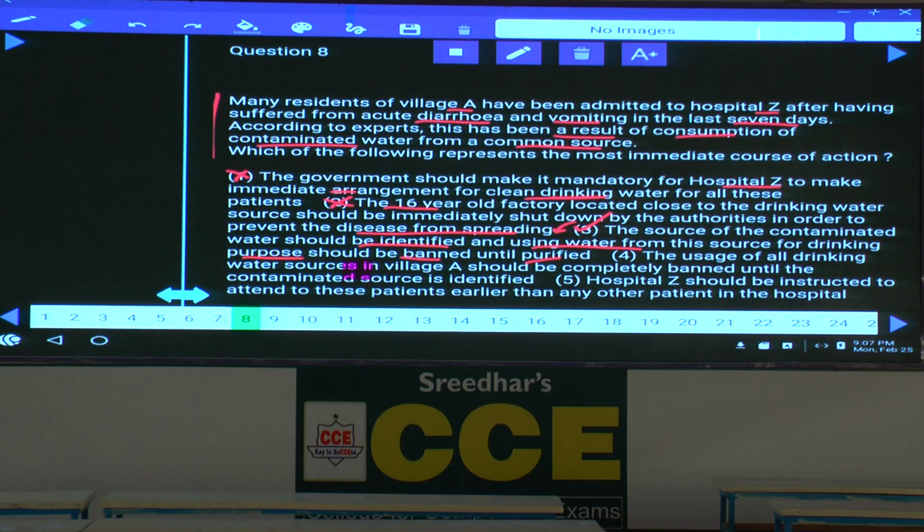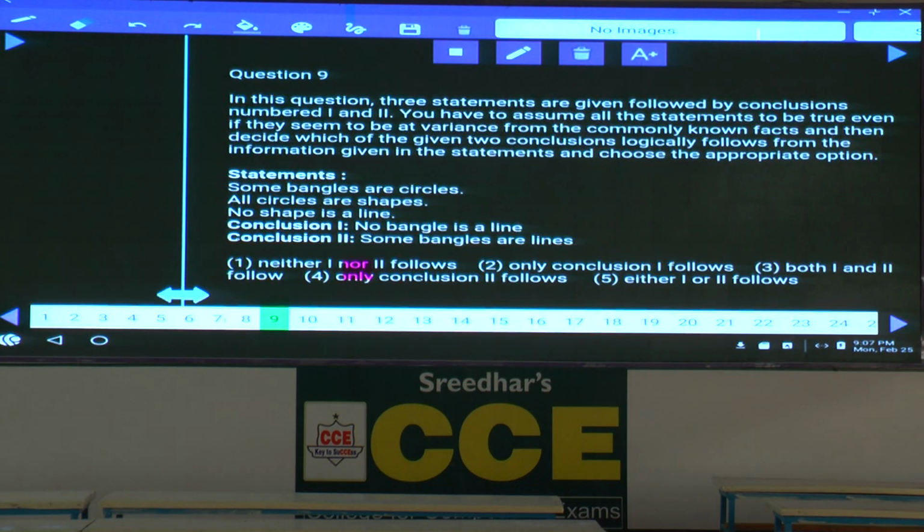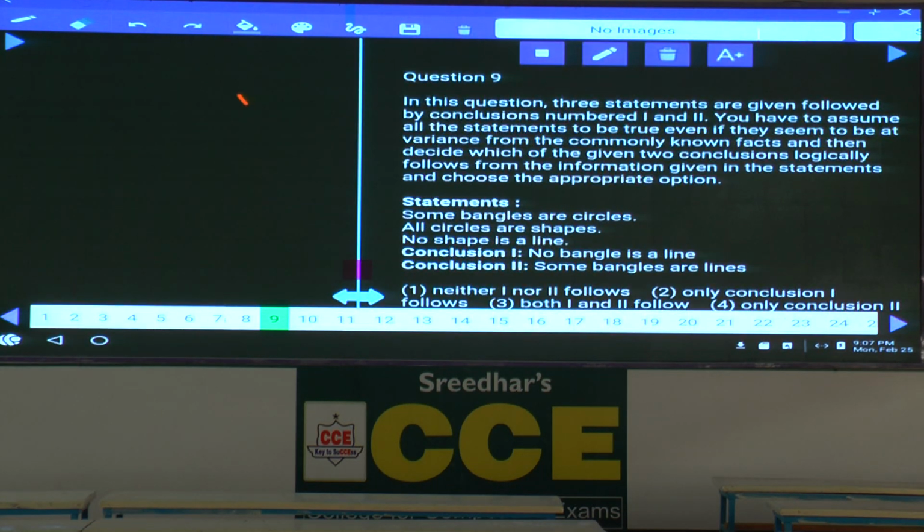Then question number 9 onwards. Now question number 9 onwards, these questions are based on syllogisms. Logically follows in this. Some bangles are circles. Some of the bangles and circles can be written like this. These are the bangles and these are circles.